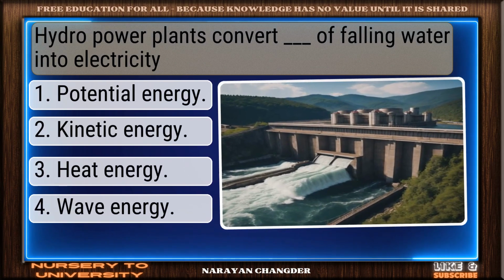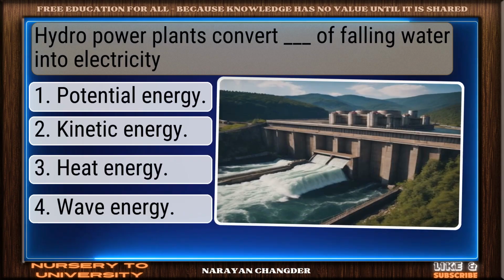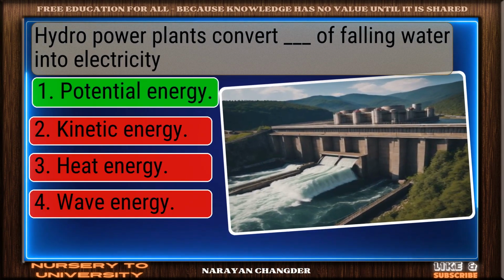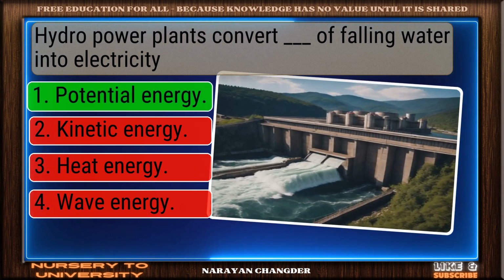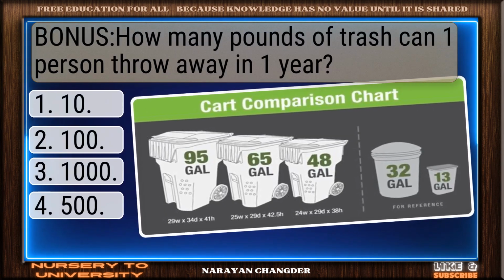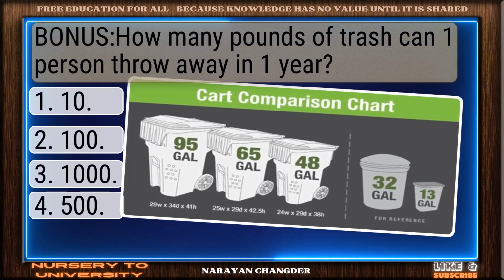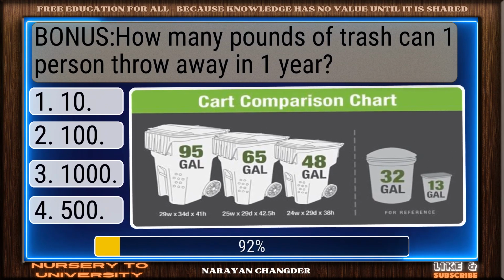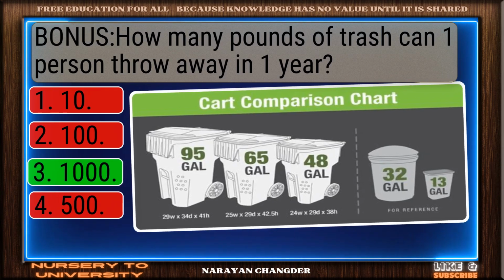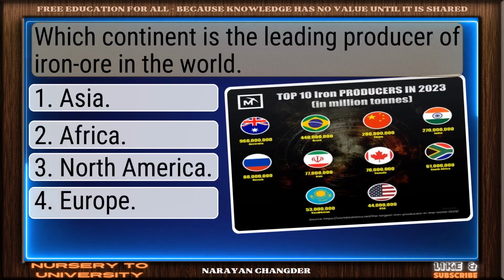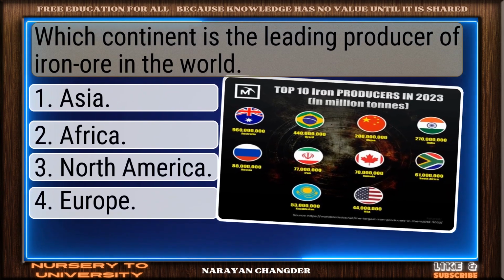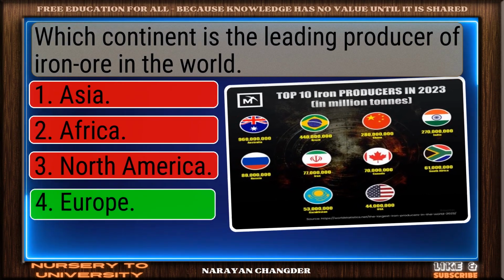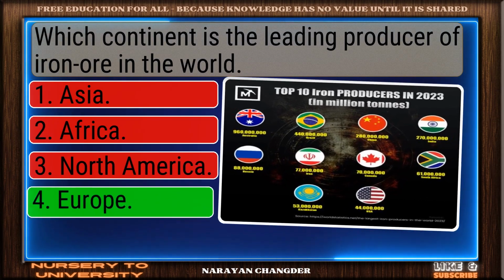Hydropower plants convert Dash of falling water into electricity. Solid response. Potential energy is valid. Bonus. How many pounds of trash can one person throw away in 1 year? Sharp thinking. 1000 is right. Which continent is the leading producer of iron ore in the world? Good job. Europe works well.